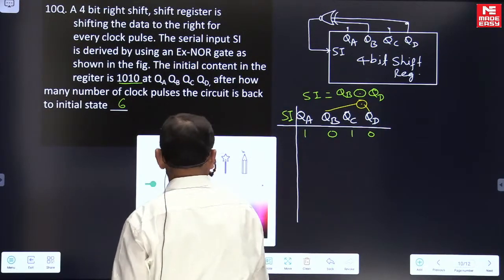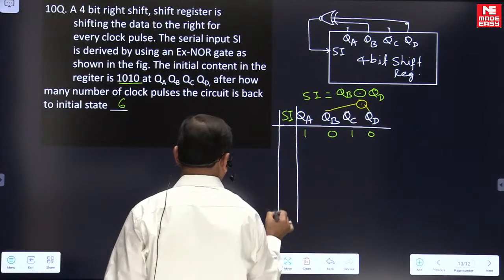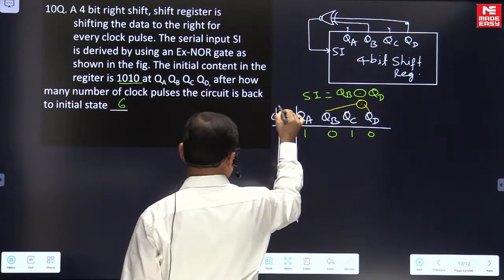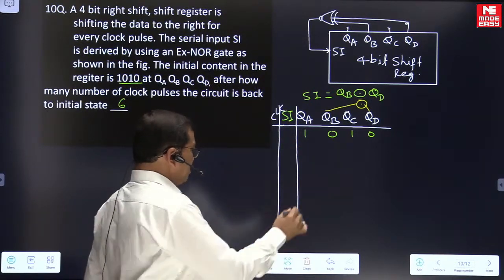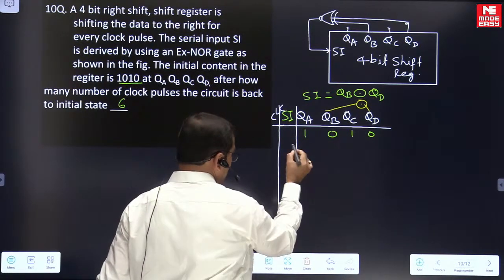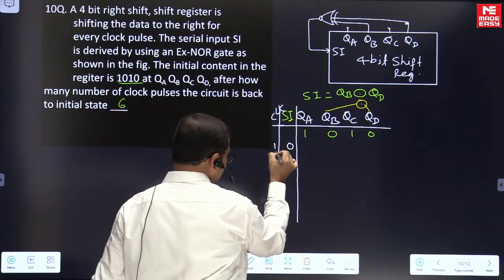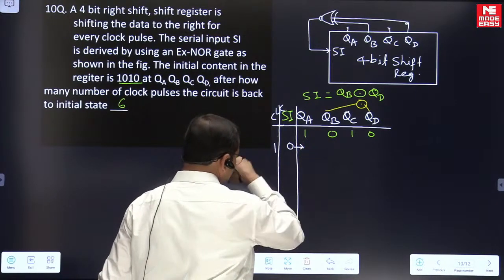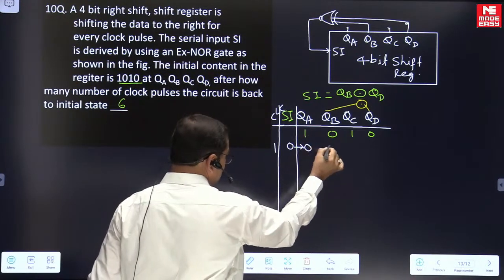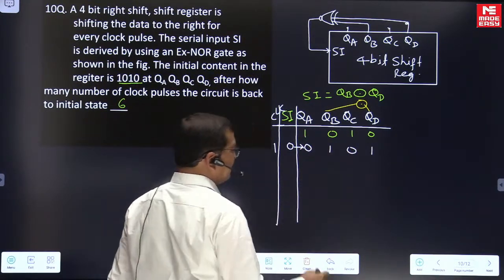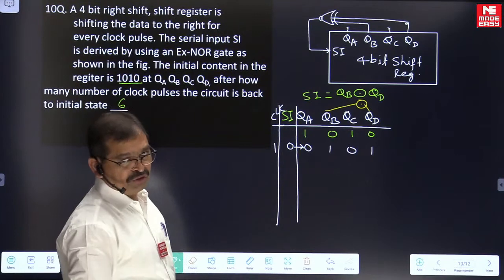Right? So before giving the clock, look at the serial input: QB XNOR QD is 0. As and when you give the clock, this serial input comes to QA. It is 0, this is 1, this is 0, this is 1. So it is not the initial content.